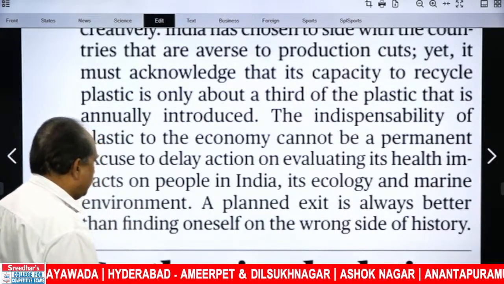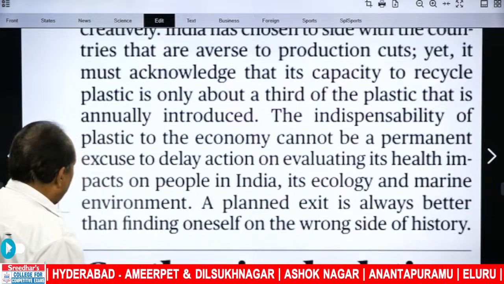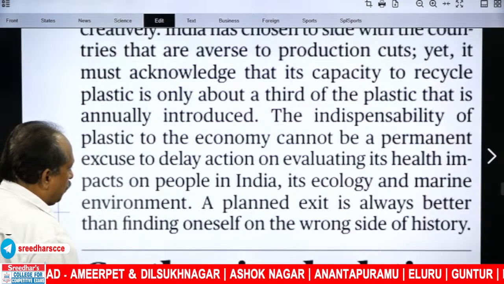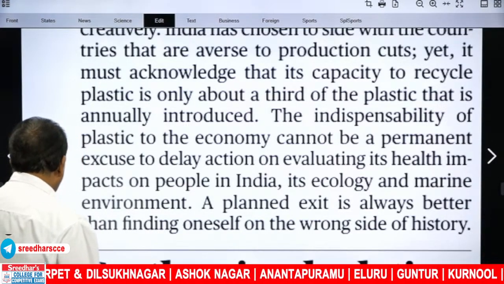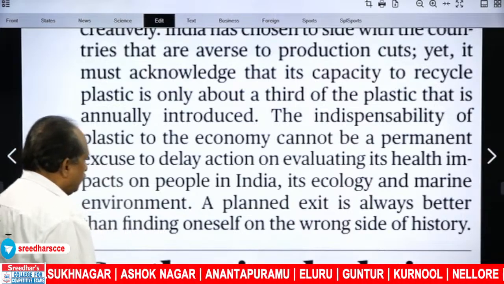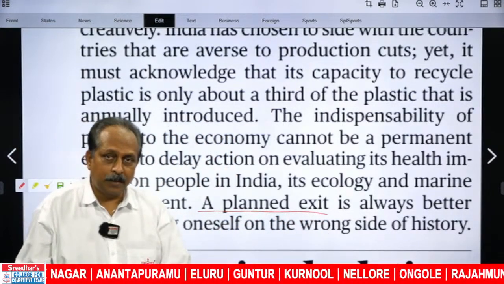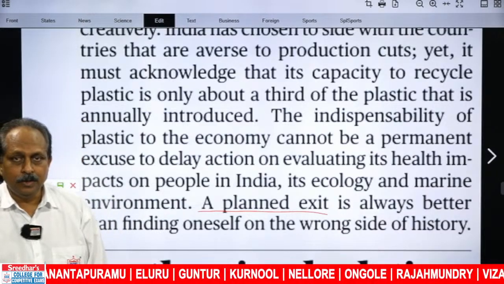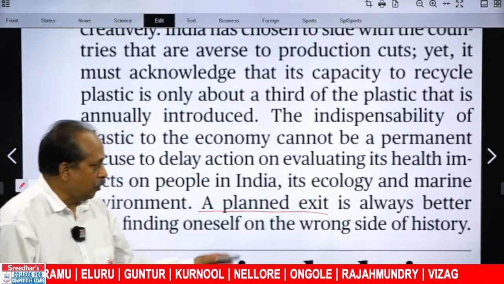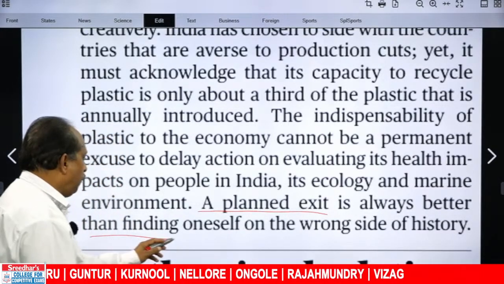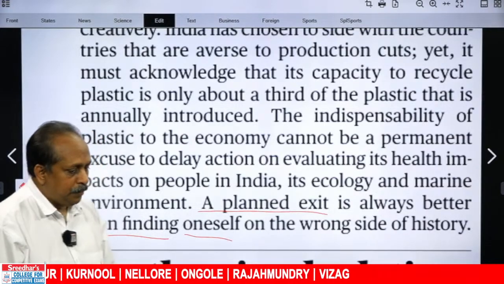How does it end? A planned exit is always better than finding oneself on the wrong side of history. Better to plan something, a planned exit. What exit here? Not using plastic. Exit from using plastic. A planned exit is always better than finding oneself on the wrong side of history.